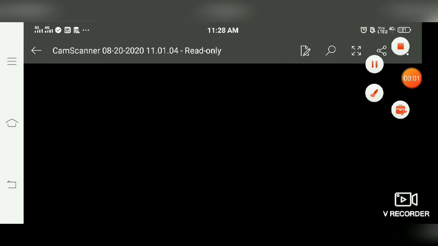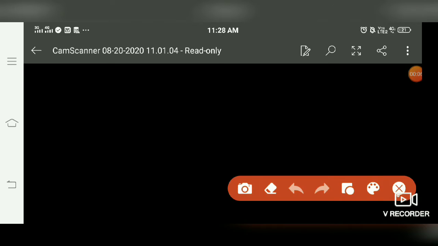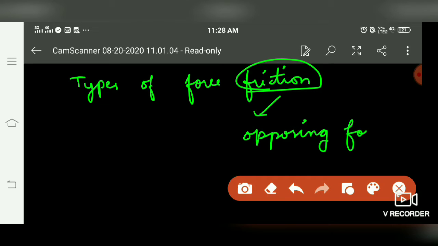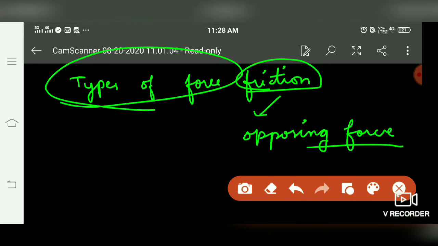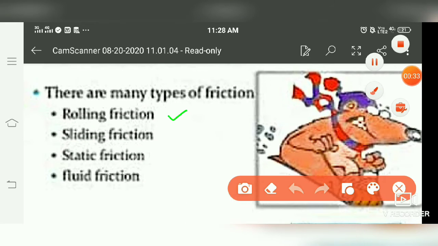Next topic is types of force of friction. As we already know, friction is nothing but an opposing force. Now there are various types of force of friction, like first of all rolling friction, sliding friction, static friction and fluid friction.